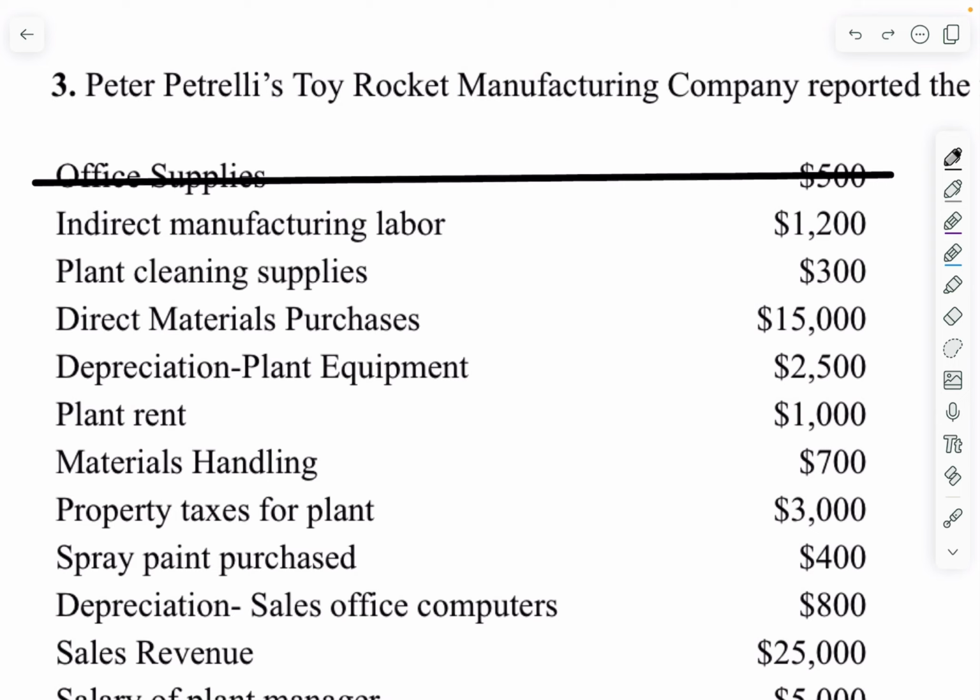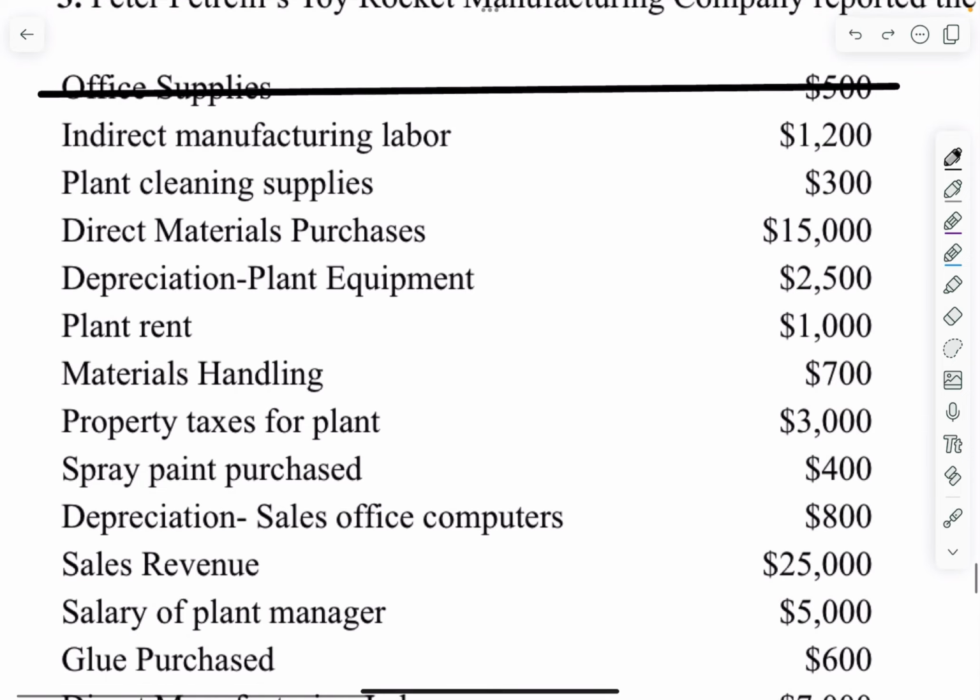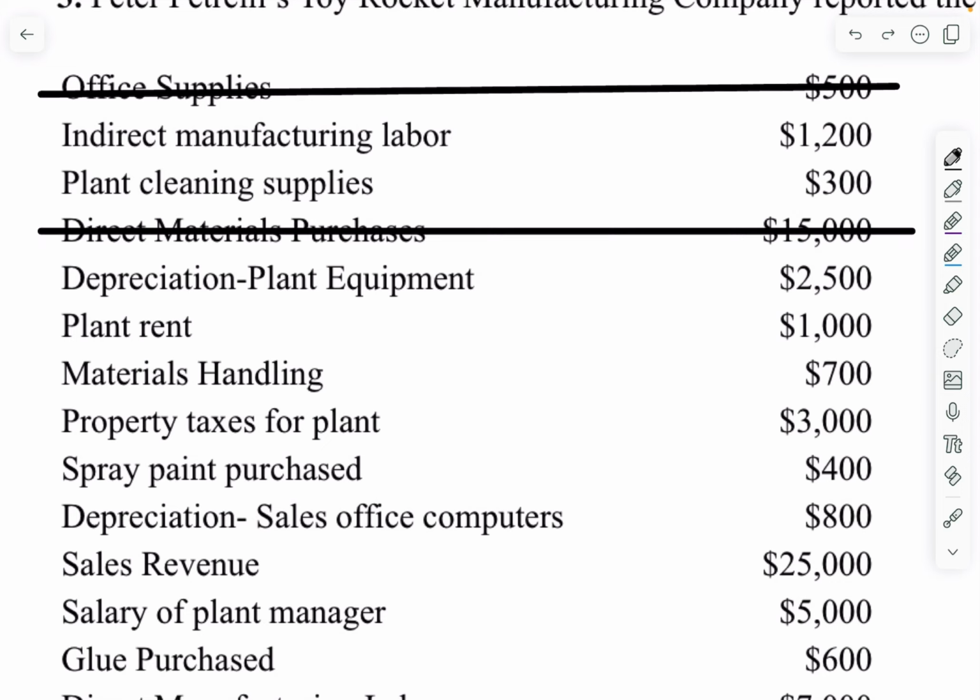Plant cleaning supplies, well, cleaning supplies are an indirect cost. They're indirectly related to making the product, and it's also manufacturing related because these cleaning supplies are being used in the manufacturing plant, and so $300 is considered manufacturing overhead. Direct material purchases, well, number one, it's not an overhead cost because overhead means indirect and this is direct, and so therefore we can cross this out. It's not a manufacturing overhead cost.